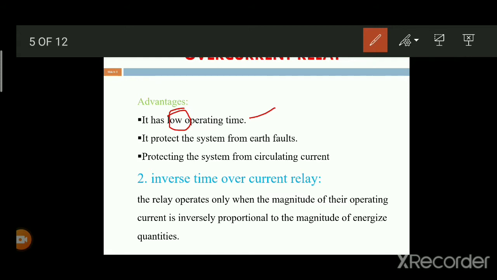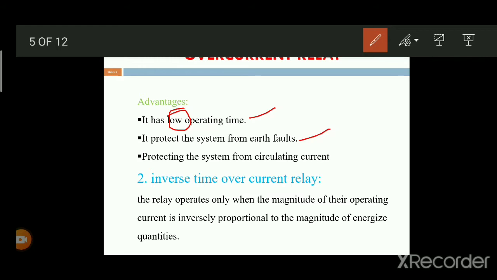It protects the system from earth faults. If any earth faults occur, we can give protection using this overcurrent relay. Next, it protects the system from circulating currents. If any circulating currents flow near the relay coil, it automatically gives the indication to the circuit breaker. These are the main advantages of an overcurrent relay.